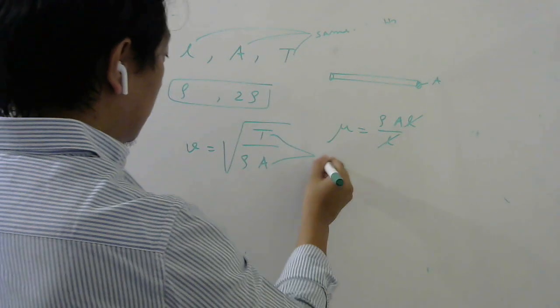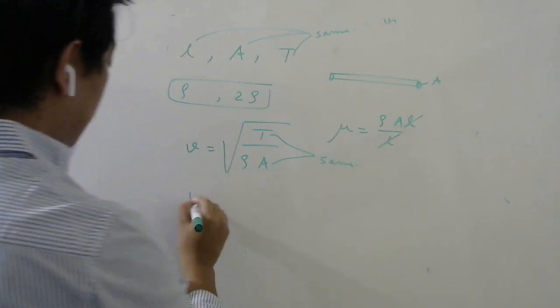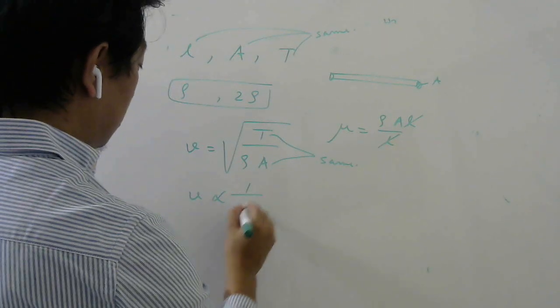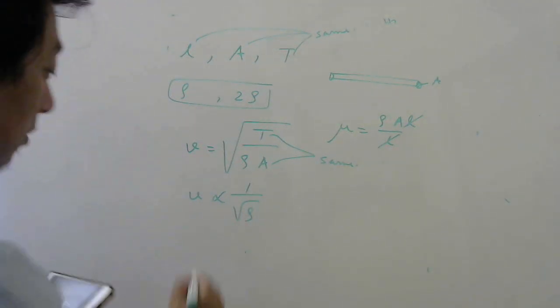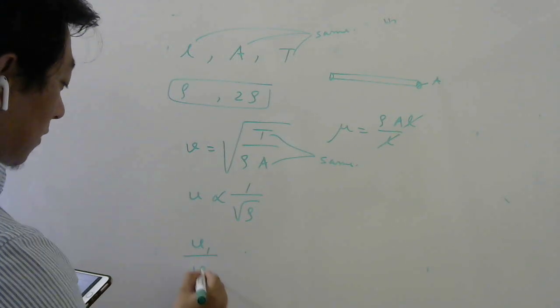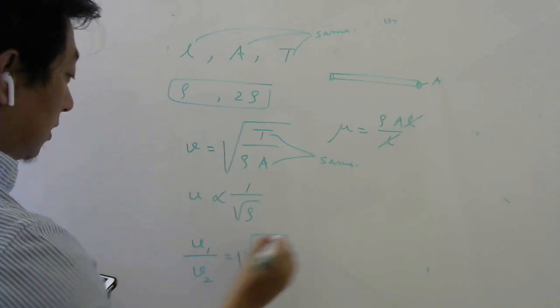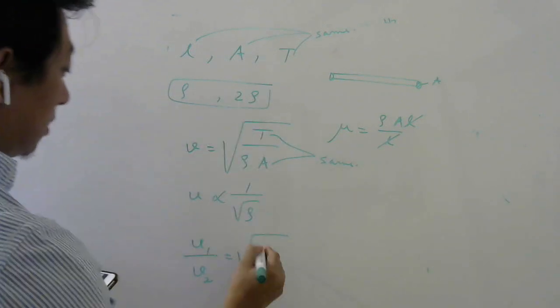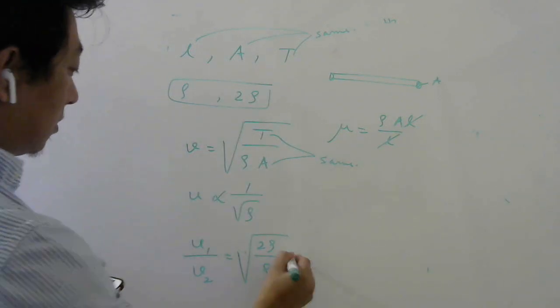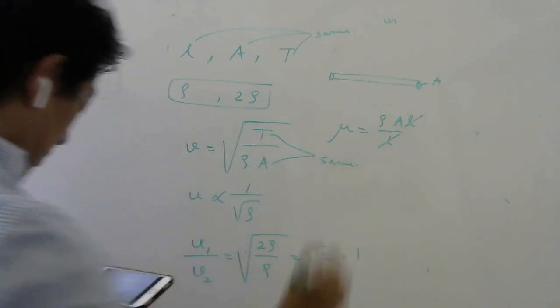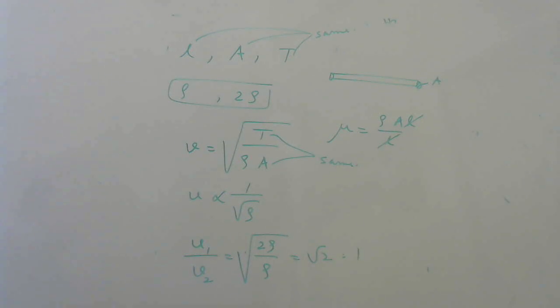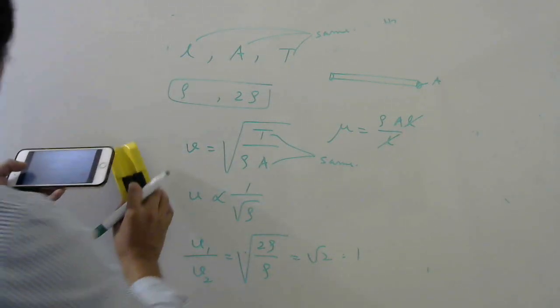Now you know tension and area are the same. So velocity is inversely proportional to root over density. So velocity in the first string divided by that in the second string will be the density of the second string, which is given as 2 rho, divided by rho. So that will be root 2. So option C. 39th question, let us see.